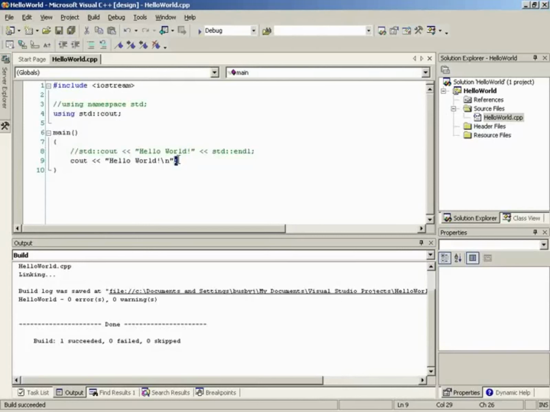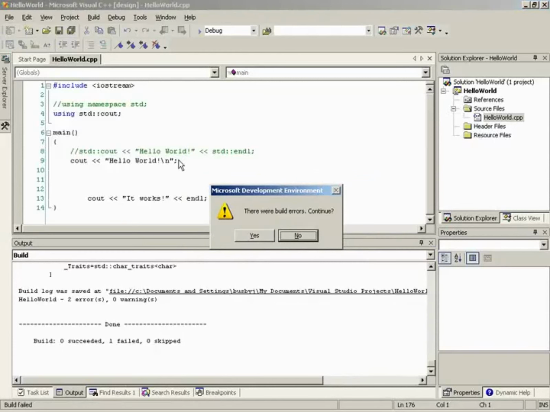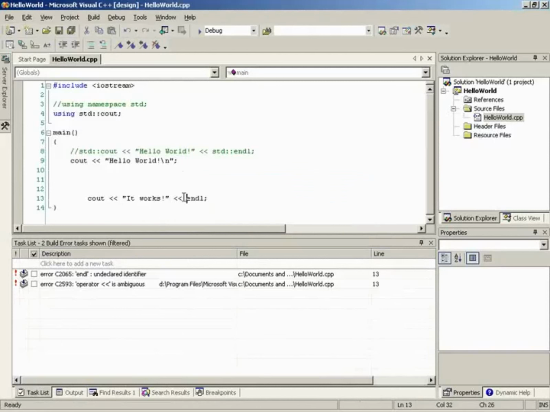Right. So another thing we may want to throw in here, which we're going to be seeing throughout this course, is that C++ is a free format language. In other words, we can place spaces anywhere we want. Okay. We can put a million enters here. We can type tab. We can type cout. It works, and that still works. If we press Control F5 and run that, well, actually, no, it did not work. You'll notice that we do not have endl. That's actually an important thing we only specified cout.